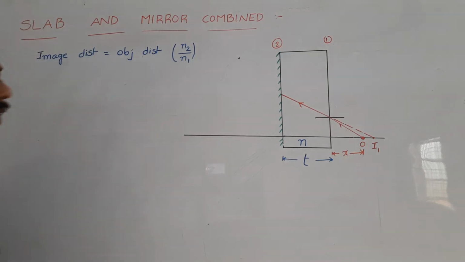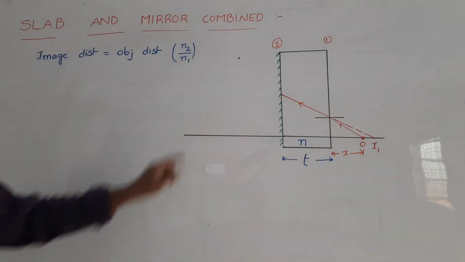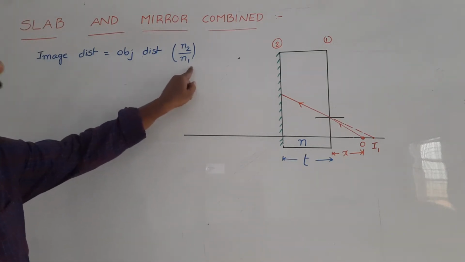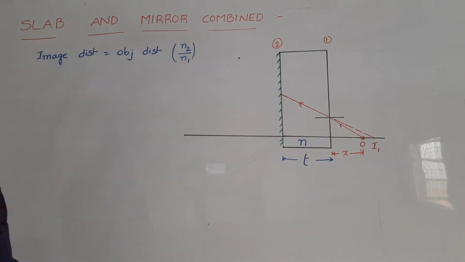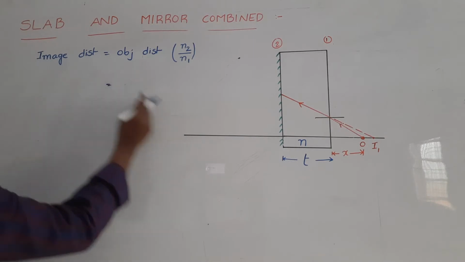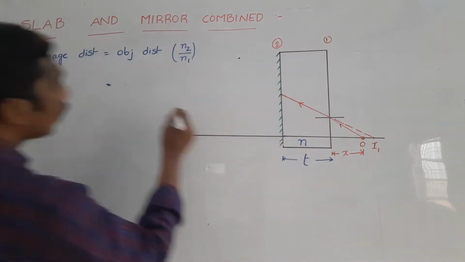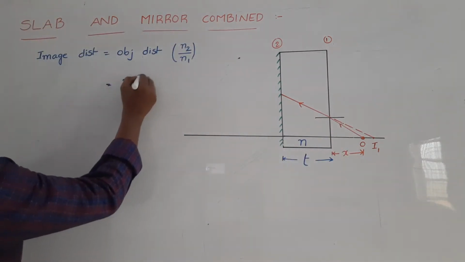Here n1 is the refractive index of the medium in which the light ray first travels, and n2 is the refractive index of the medium into which the light ray is refracted. From the first surface, the object distance is x.